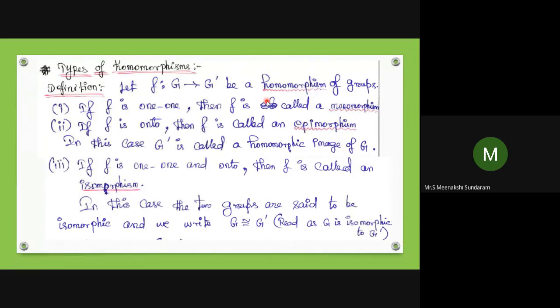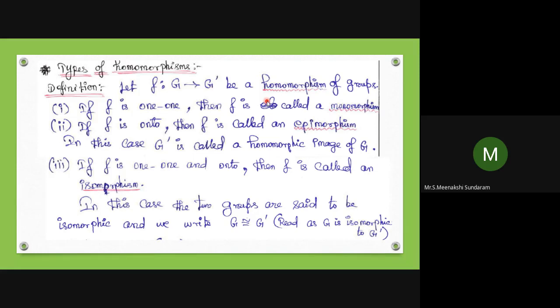A homomorphism that is one-to-one is called a monomorphism. A homomorphism that is onto is called an epimorphism.